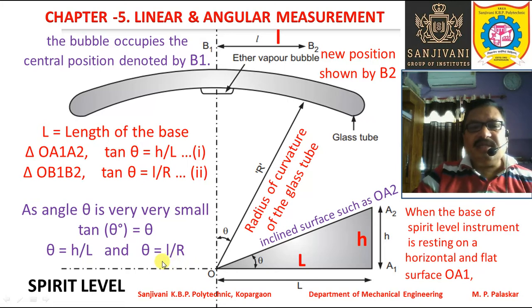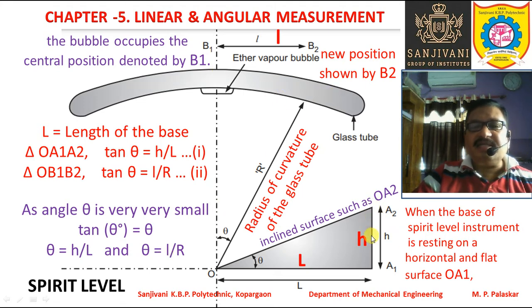So this h by L is okay, but we can find theta by measuring this distance small l, right? If you know this distance l, then you can definitely find the angle theta. So in this way you can always find this angle theta by just taking this reading l.